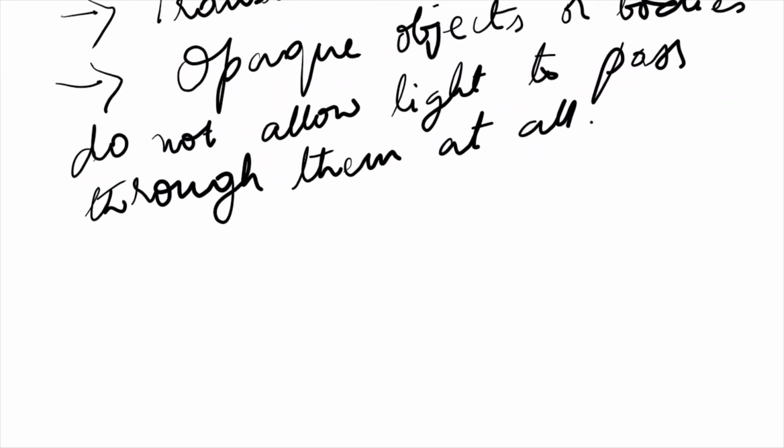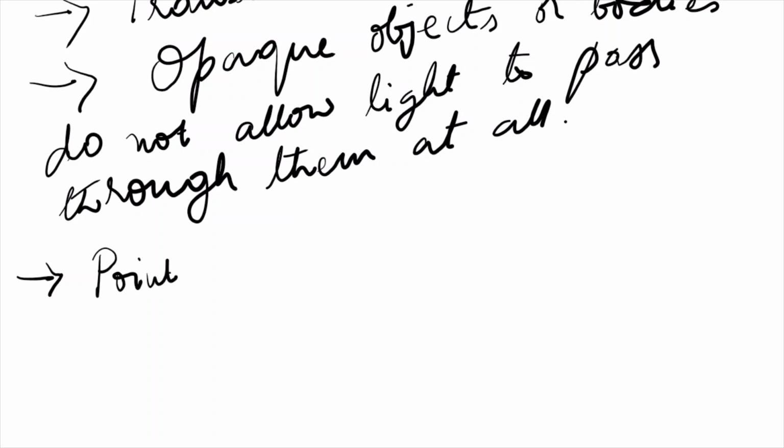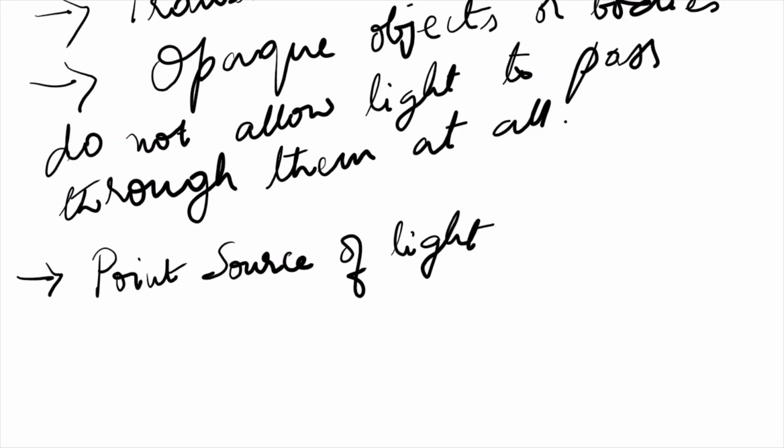Now we will learn about some more important terms, that is point source of light. Now what is this point source of light? The light ray or a point source of light is obtained either by placing a screen having a fine hole in front of a luminous body.